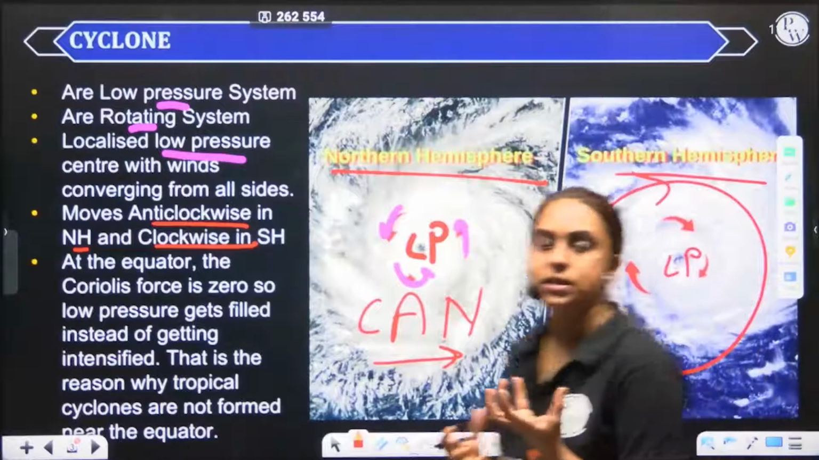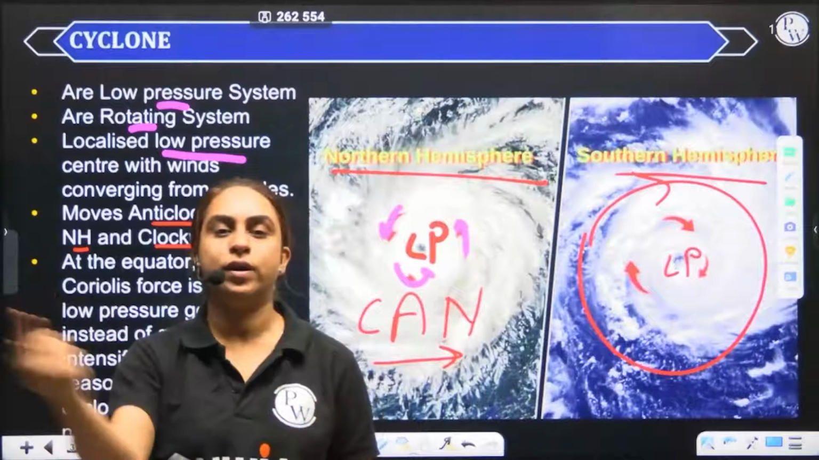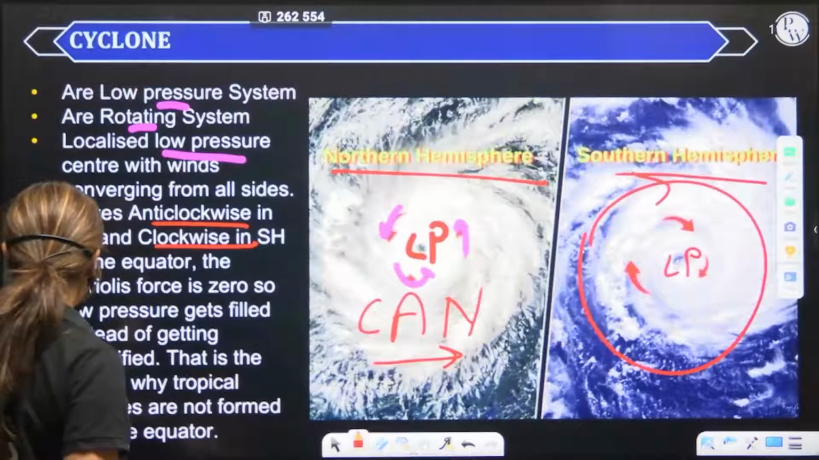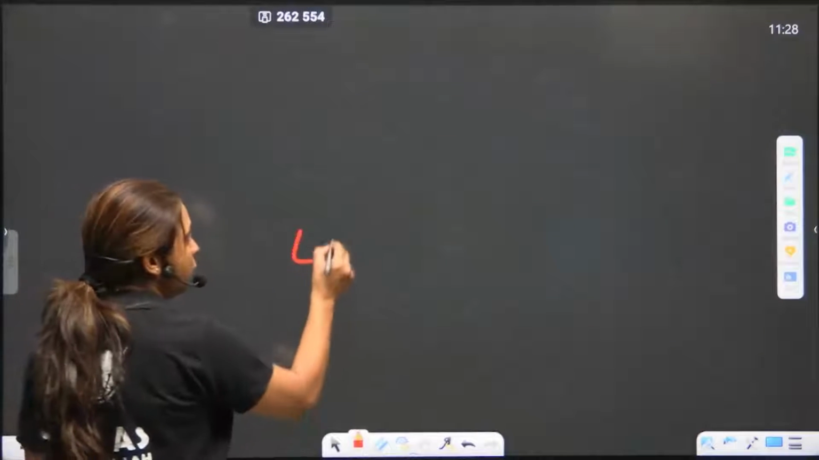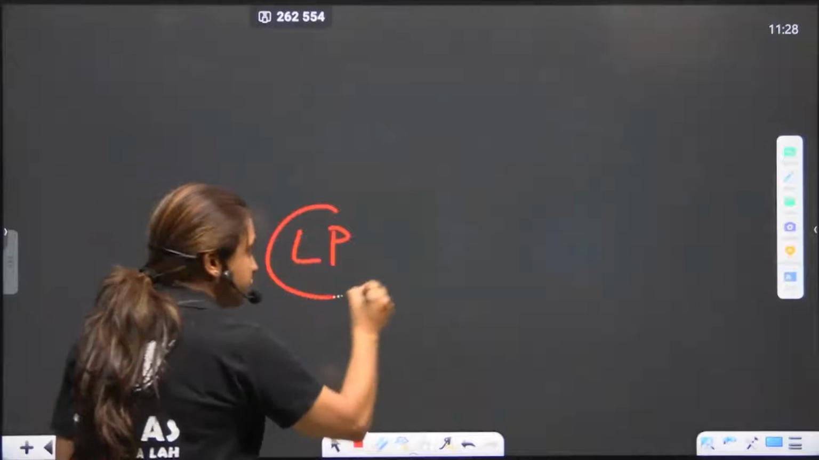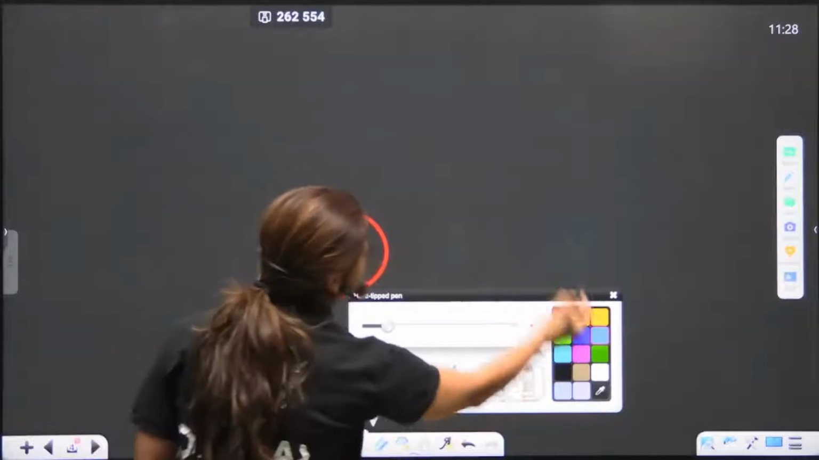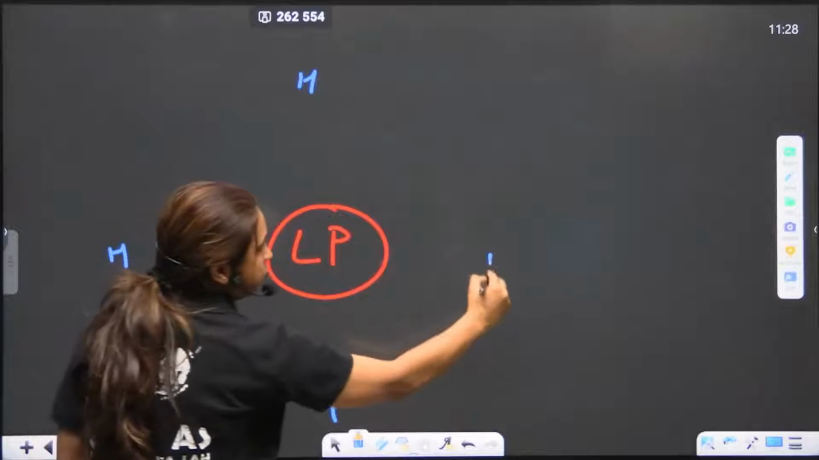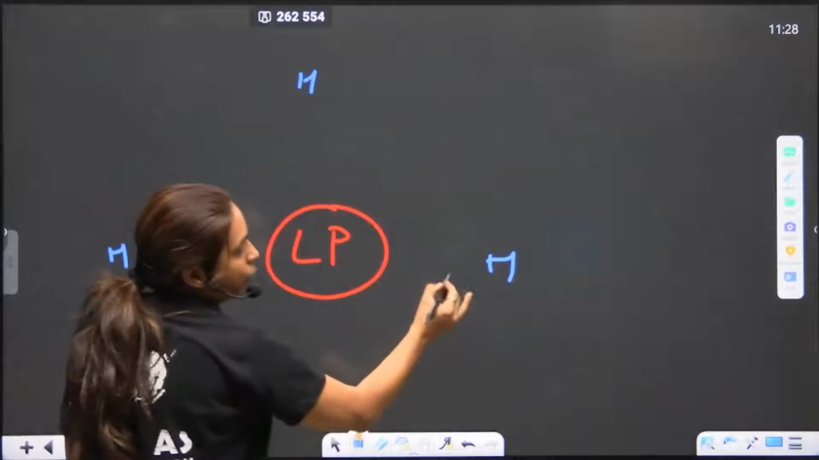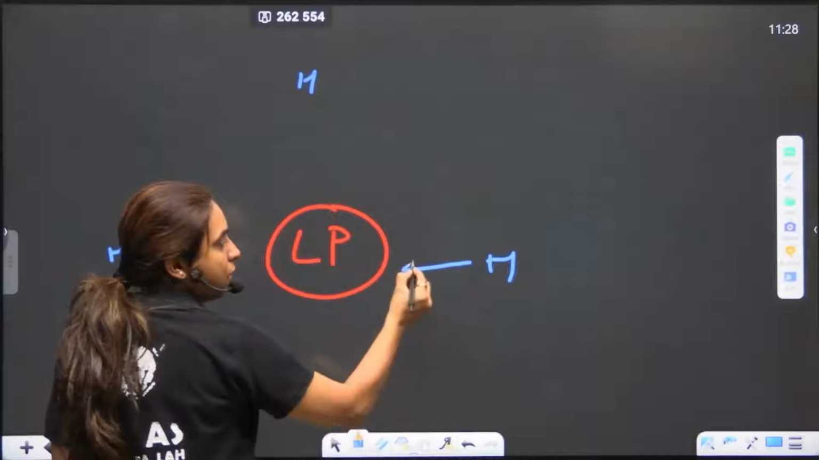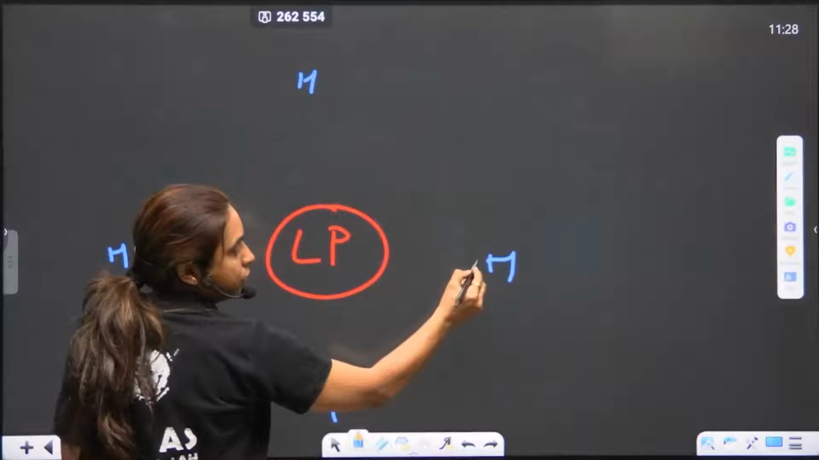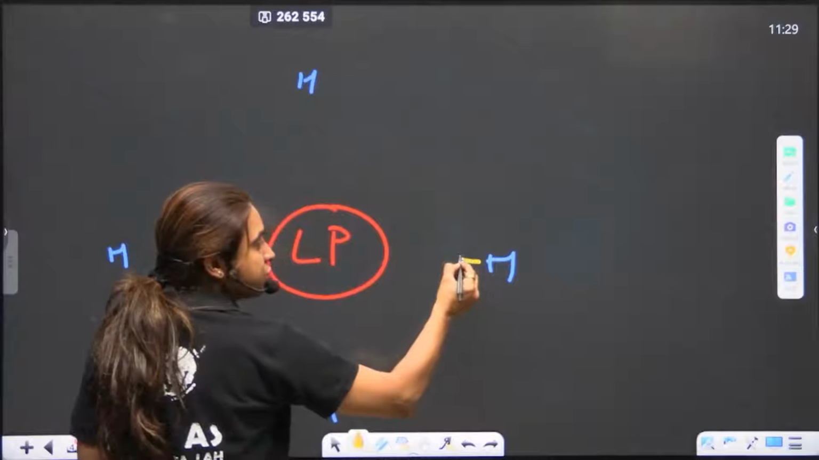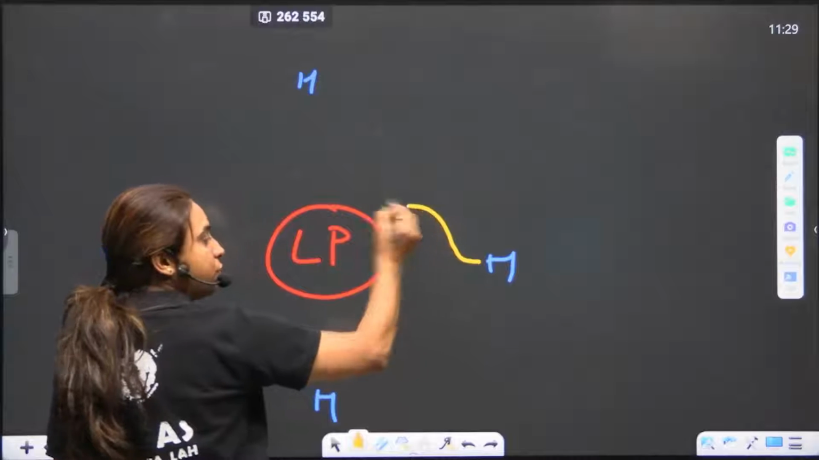A low pressurized system, a circulatory system with the winds converging from all the side, and this is how the movement is. In case you want to see this, it's actually a low pressure system with a circular isobar. It is surrounded by high pressure system comparatively. We know that the wind would travel from high pressure to low pressure. It should have traveled straight, but because of the Coriolis force,